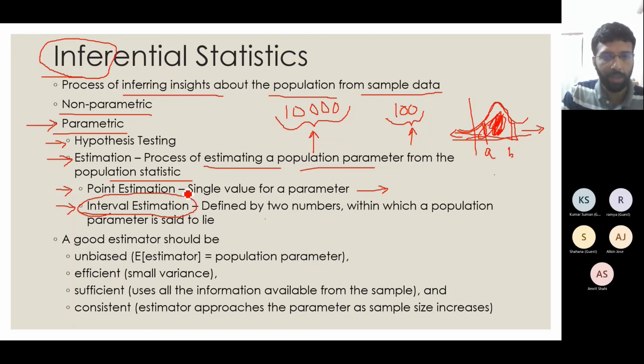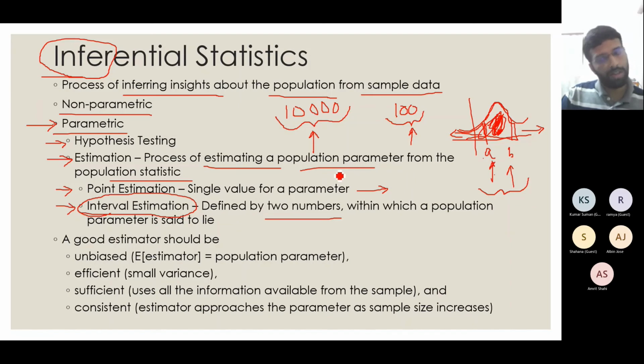As it is defined by two numbers, in this case A and B, within which I will try to tell that a population parameter will lie. Given my sample data of 100 points, I will try to estimate some interval A and B, and I will tell that for the population of 10,000 people, within some relative degree of error, my value will lie between the interval A and B. That is my aim when I go for interval estimation.